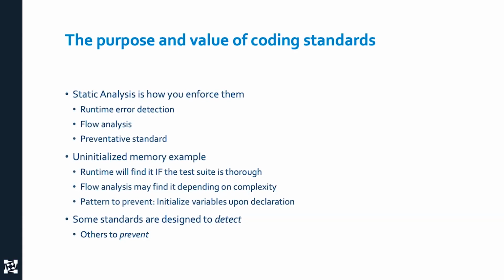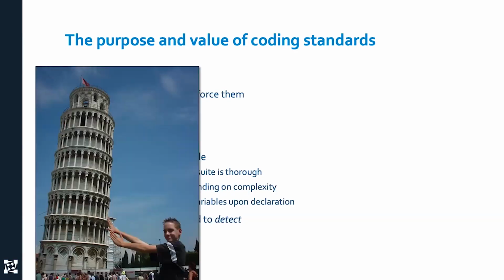These kind of checkers are super easy to write. So it's, again, a configuration issue. Just one more quick example. You're familiar with the Leaning Tower of Pisa, right? It's not supposed to be leaning. It's supposed to be straight up and down.